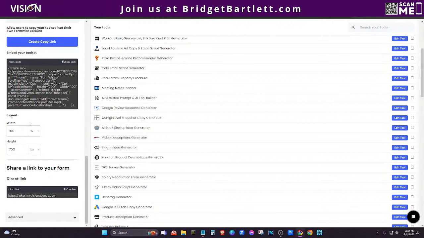So that's really cool. And then of course you could embed your tool set here, and you do have the settings here to change the layout and the width. And then you have some advanced settings here as well.